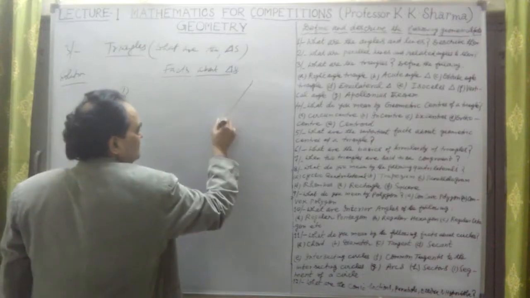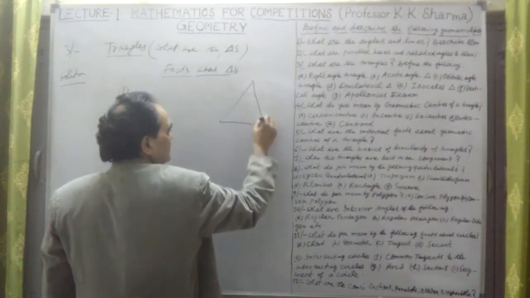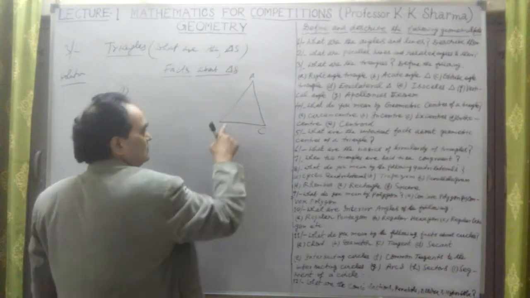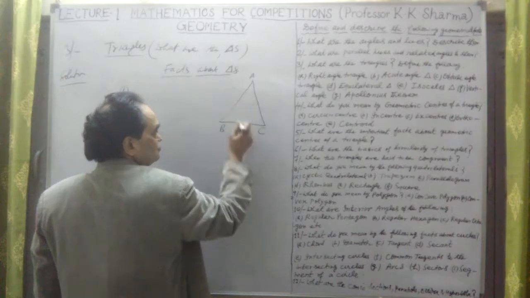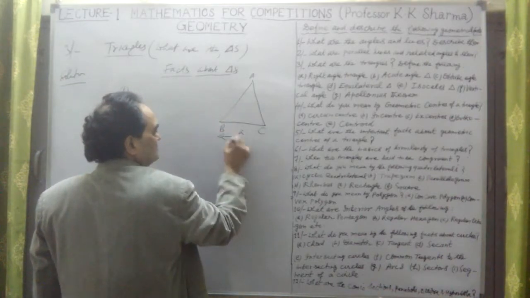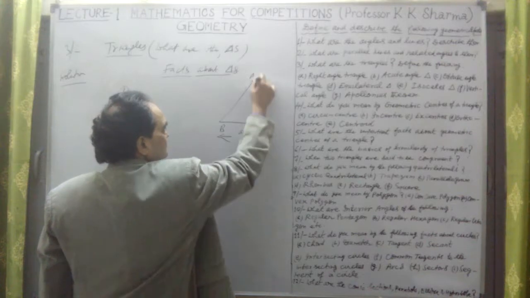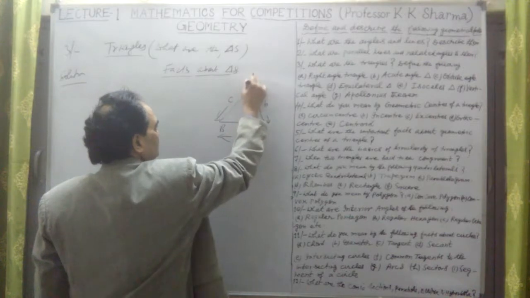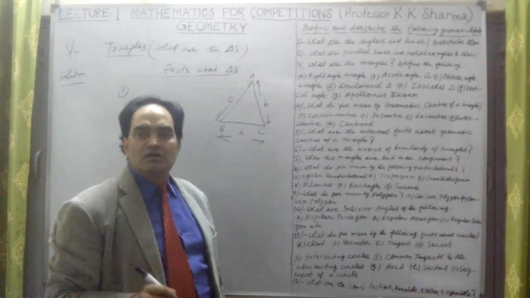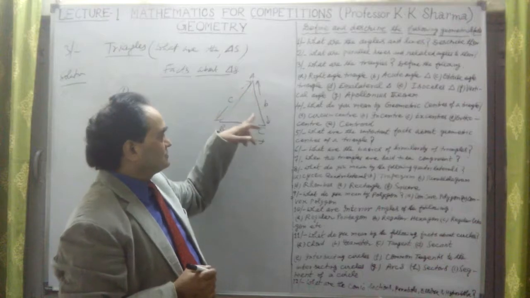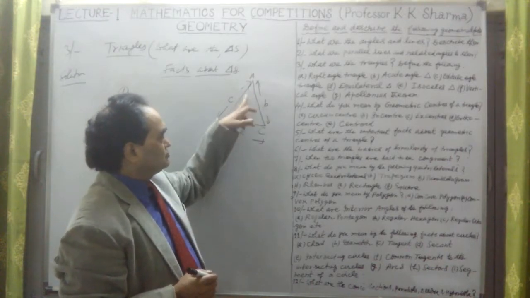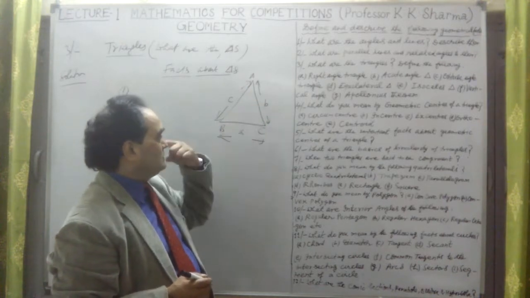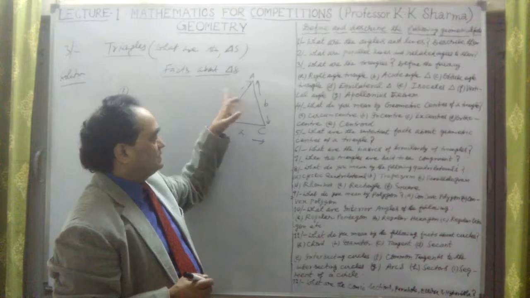If there is a triangle ABC, and the lengths of the sides opposite to these angles: opposite to A, this is length a; opposite to B, the length of side AC is b; and opposite to angle C is c, the length of AB.